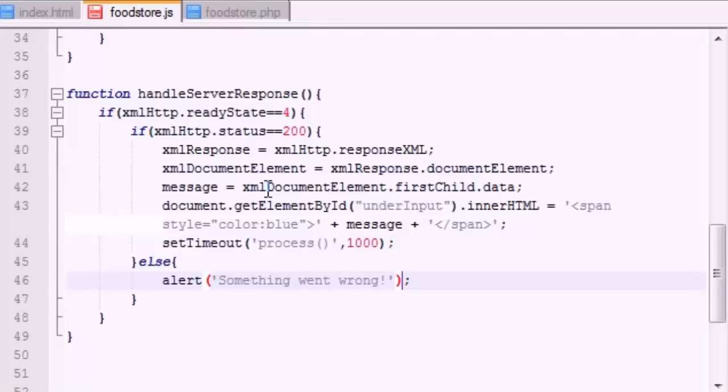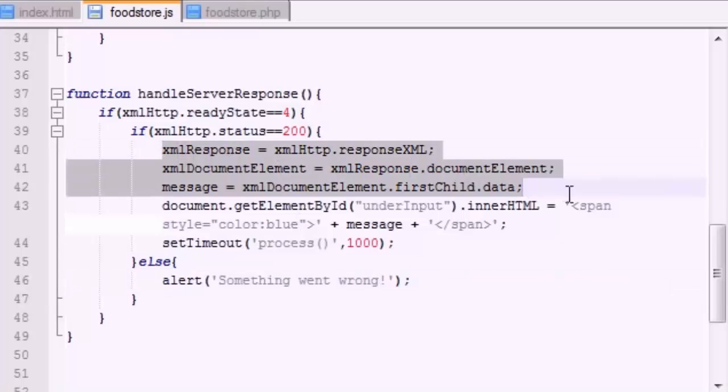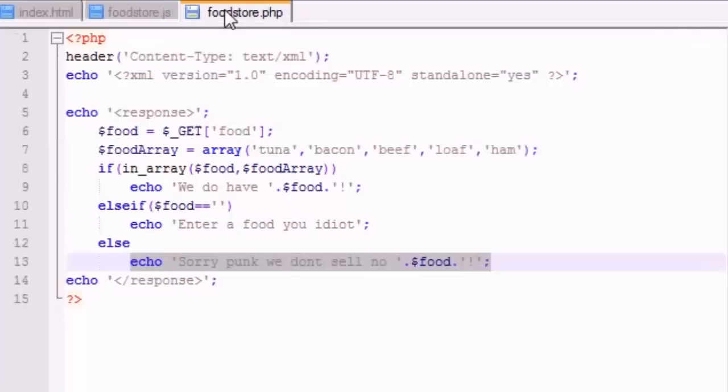Our program is complete. So one more time, remember that this function is basically what's going to be called whenever we get a response back from the server. The first thing that we do is check for errors, and hopefully we don't have any of those. If we do, then we're just going to let the user know that we had an error.